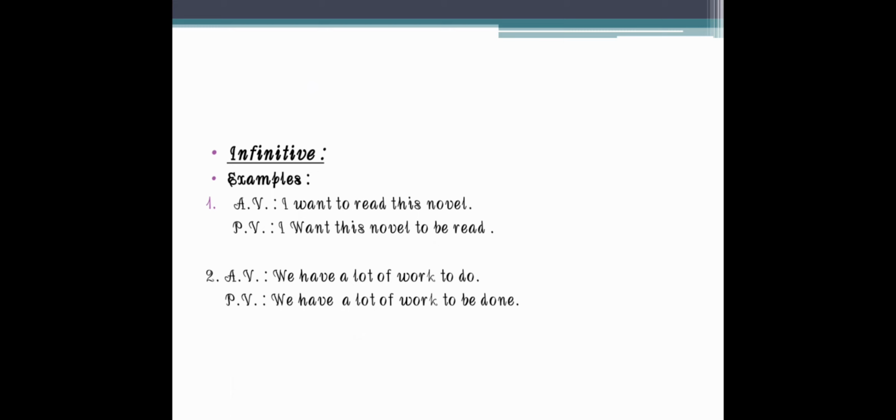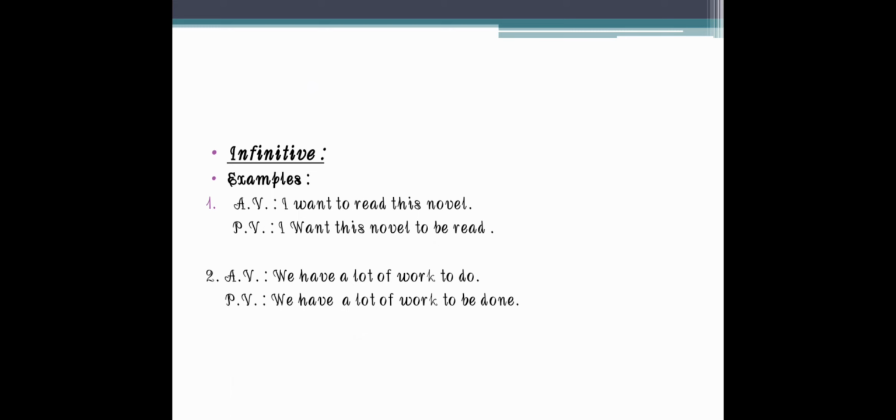Now in this we have to just remember that to read is changed to be read. Okay, to read changes into to be read only, and the rest of the sentence remains the same. I want to read this novel, so I want this novel to be read. Only that much change will come, and no other change will come. No other changes are necessary in this type of sentences.